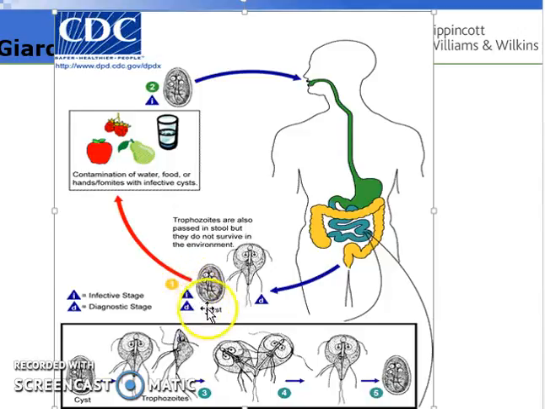So what first happens is you have the generation of a cyst, and the cyst is going to colonize an apple, berries, pears, or any type of food. That's what we see here. But most people pick up this organism from drinking contaminated water, a water source that hasn't been filtered properly, and proper chemicals haven't been used to treat the water. So you have the Giardia cyst inside of this water, and then a human consumes the water.